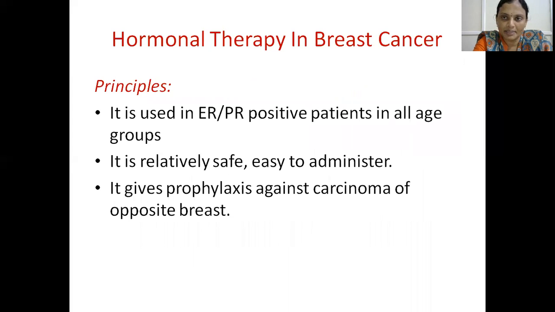Regarding the hormonal therapy in breast cancer, the various principles. When you use hormonal therapy in patients with ER positive in all age groups, it is relatively safe and very much easier to administer. It also gives prophylaxis against carcinoma of the opposite breast. This is important. So ER positive patients we will give, and it also gives prophylaxis to prevent spreading to the opposite breast.